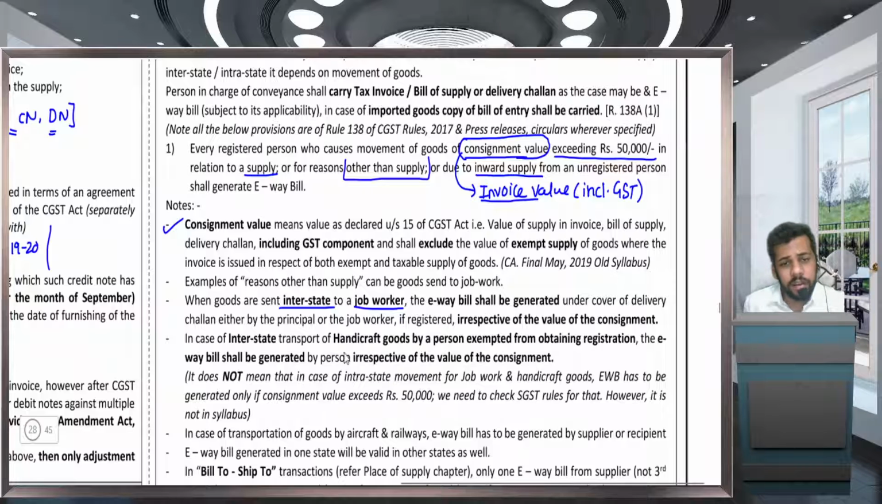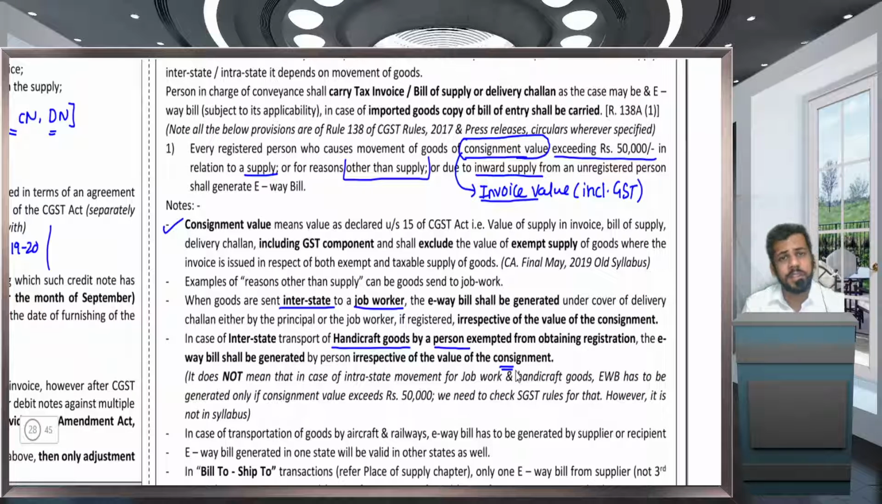Next one is whenever handicraft goods are sent by a person who is exempted from obtaining registration, the e-way bill shall be generated irrespective of the value of consignment. The question that arises for students is, if he is exempted from obtaining GST registration, how will he issue an e-way bill? Answer is there is no requirement of registration in e-way bill.